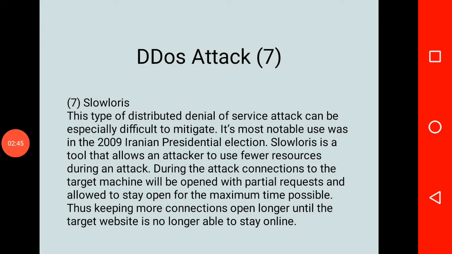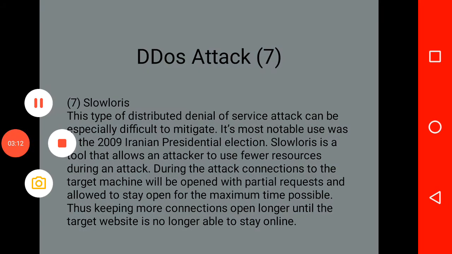Next is Slowloris, in which it is very difficult to mitigate such an attack. Most notable use was in the 2009 Iranian presidential election. It is a tool that allows the attacker to use few resources during an attack, and the connection to the target machine will be opened with a partial request and allowed to stay open for the maximum possible time, because of which the server crashes.